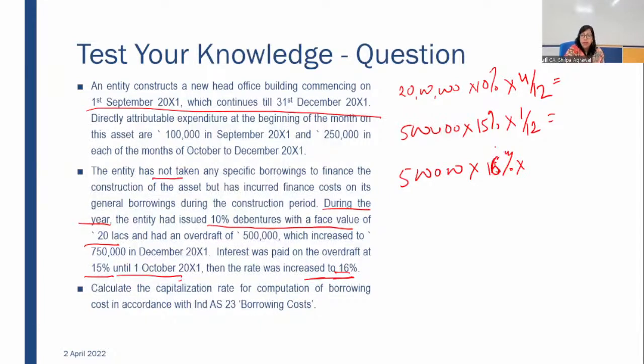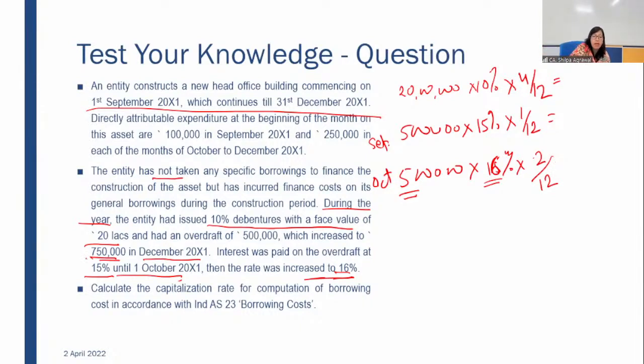Fine. 5 lakh again, because the overdraft increased to 7,50,000 in December. So this was for September, this was for October, and for November also this interest rate is going to continue. For how many months did this 16% interest continue for this 5 lakh amount? This continued for 2 months, October and November.